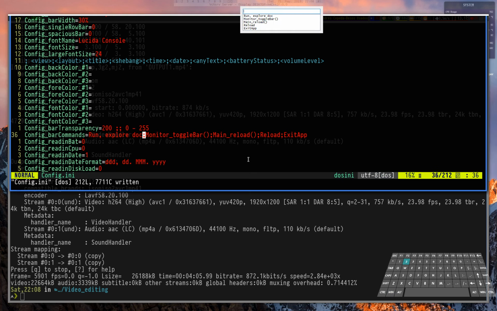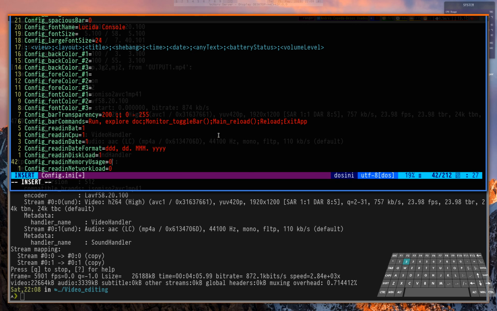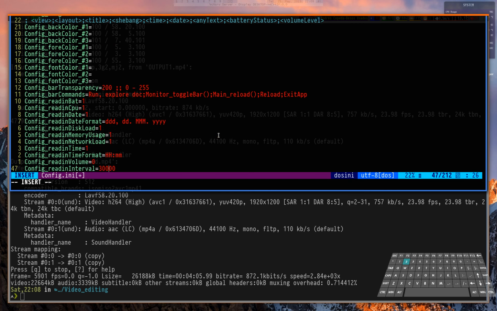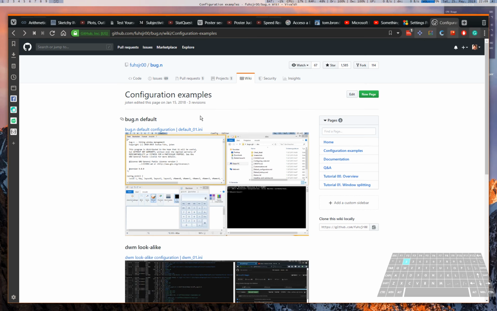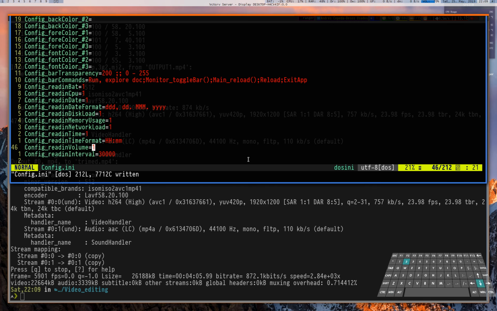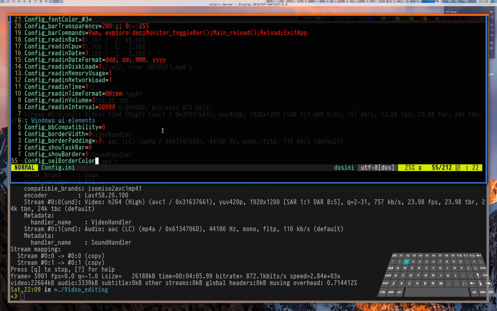Over here in the status bar, by pressing Windows and +Y, you're gonna see the functions that are written by default. Now I'm gonna show you all the widgets that are available for you to replace your status bar with information that's useful. So over here you can see the volume, the CPU, and other values in case you want to replace your taskbar. This is the time in milliseconds that you reload.